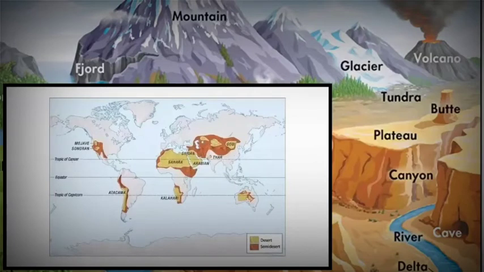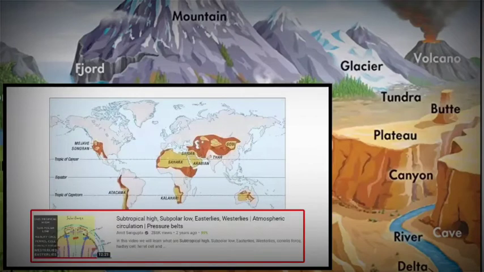In the subtropical region, pressure differences and circulation patterns of air masses hinder the formation of clouds. That is why there is very little rainfall on the land, which eventually causes subtropical deserts. Basically, a subtropical region is a high pressure zone. If you want to know why, please watch this video, in which I have explained why the subtropical region has high pressure. The link to this video will be in the description.